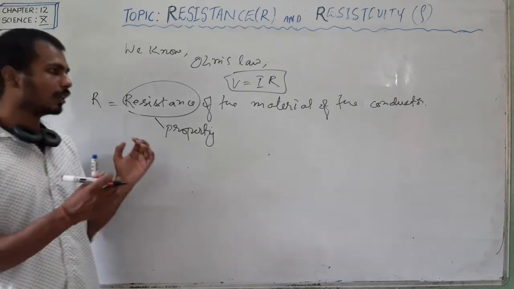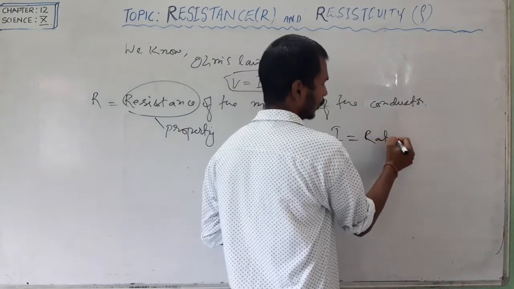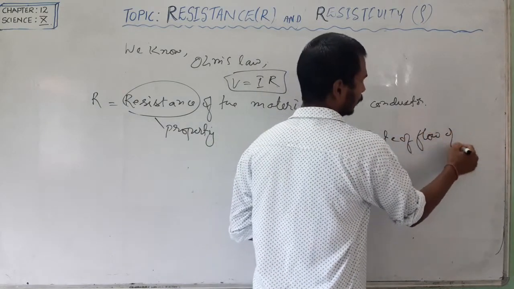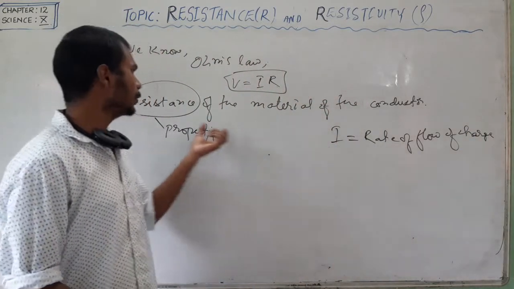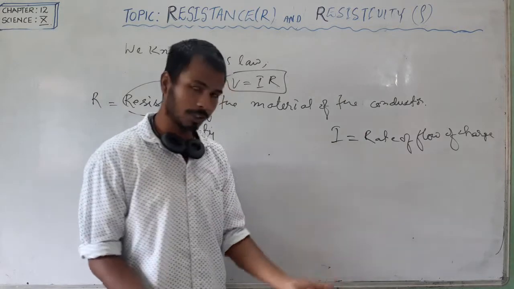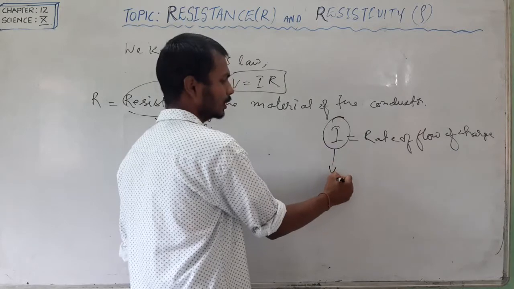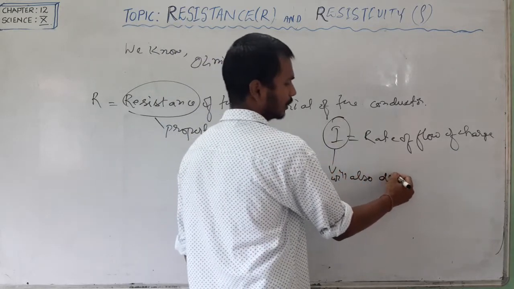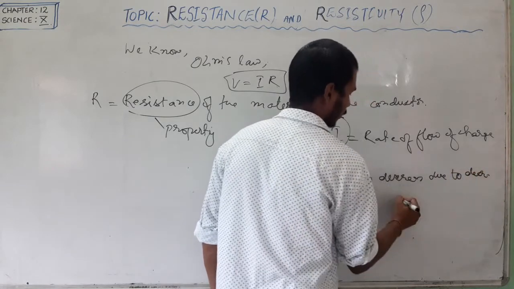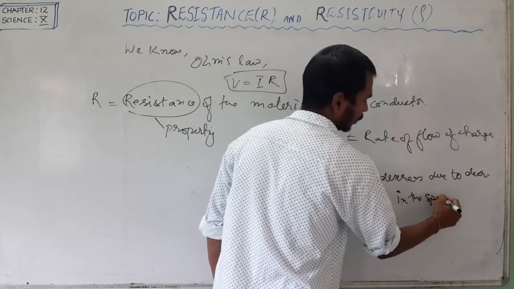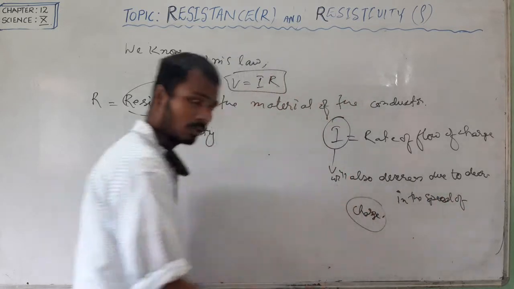We know current is equal to the rate of flow of charge. If the movement of charge is decreased due to resistance, then automatically the current will also decrease, due to the decrease in the speed of charge. This is the concept actually.